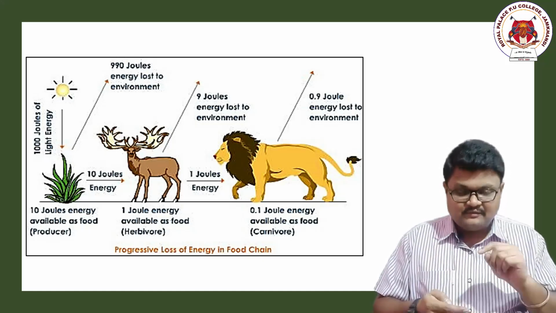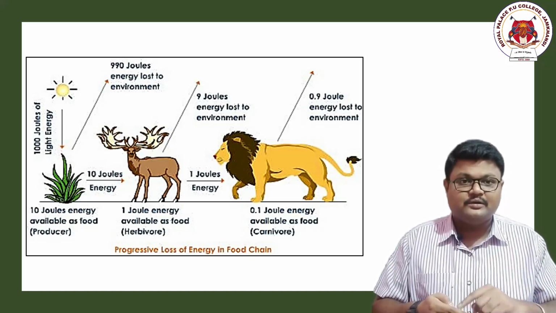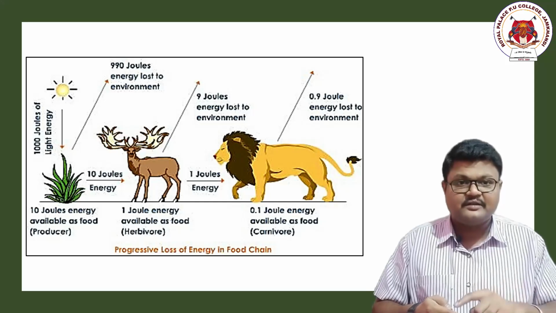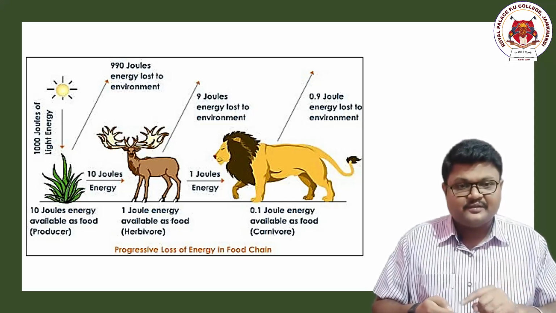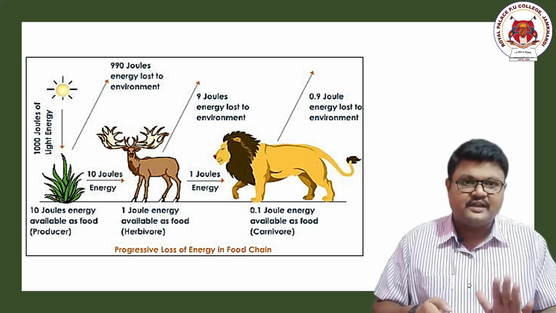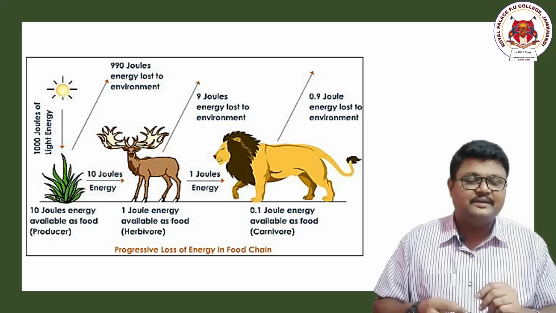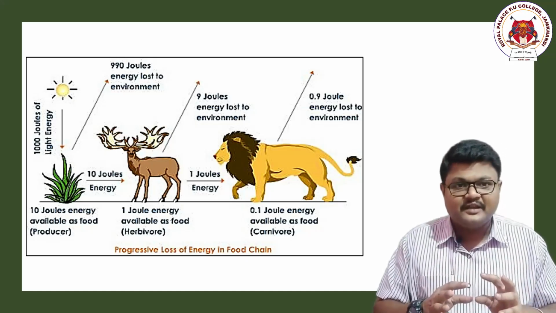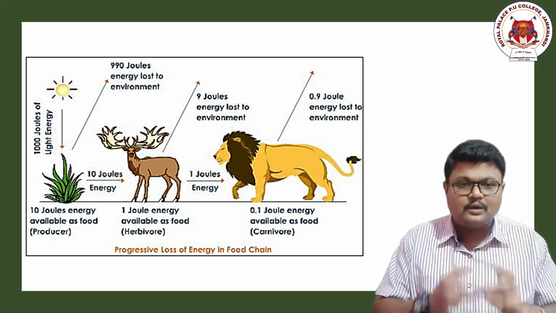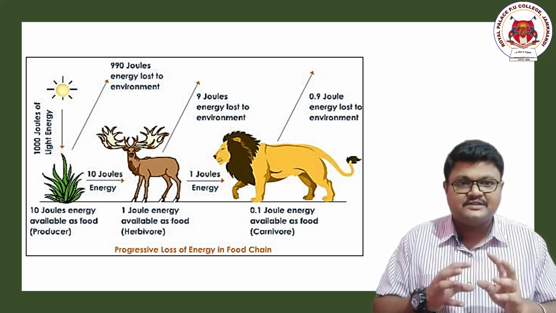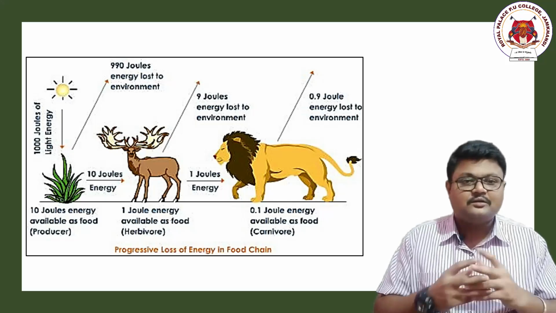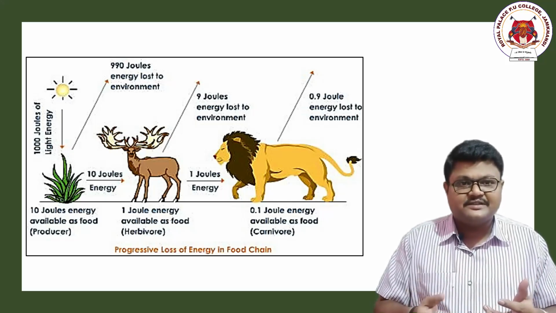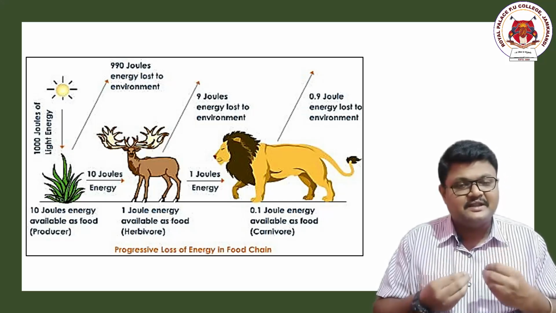So once again from the secondary consumer to tertiary consumer, because it will also get eaten by the tertiary consumer, no? So when the energy transfers from secondary to tertiary, once again only 10% of energy will be transferred, because to do a lot of metabolic activities, the energy will be lost in the form of heat energy, or to do those chemical reactions, the energy is utilized there only.